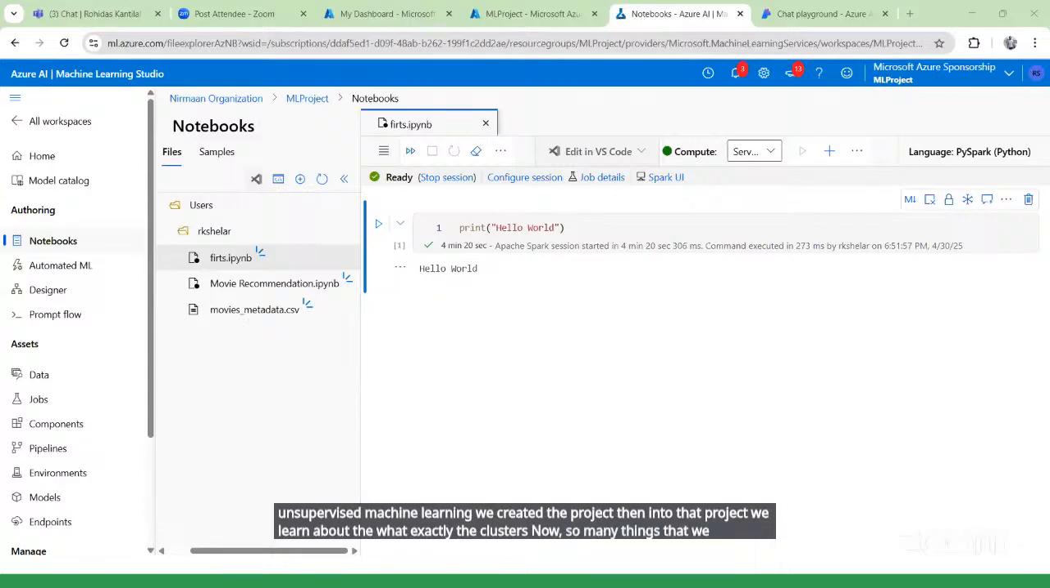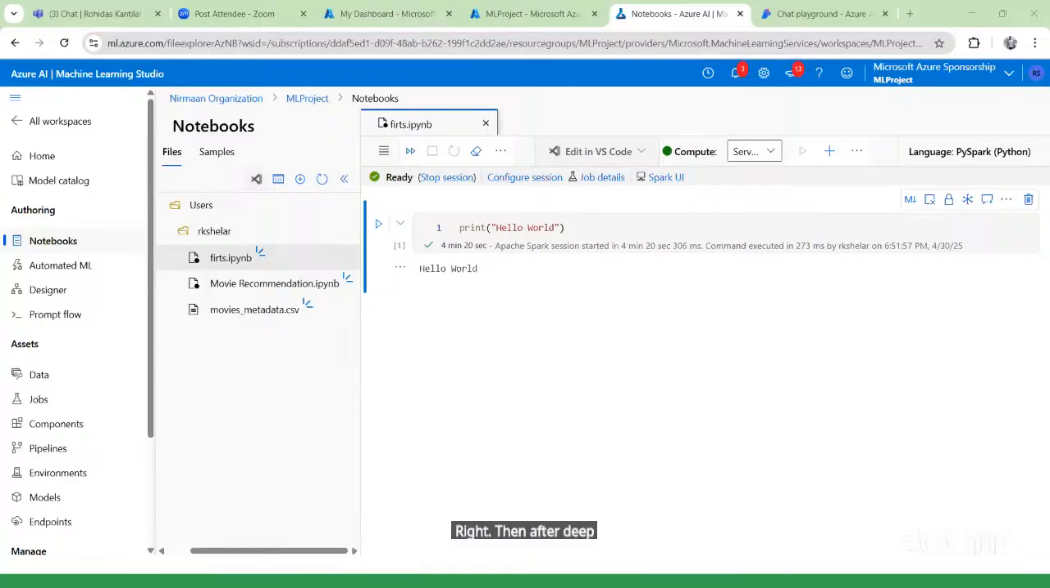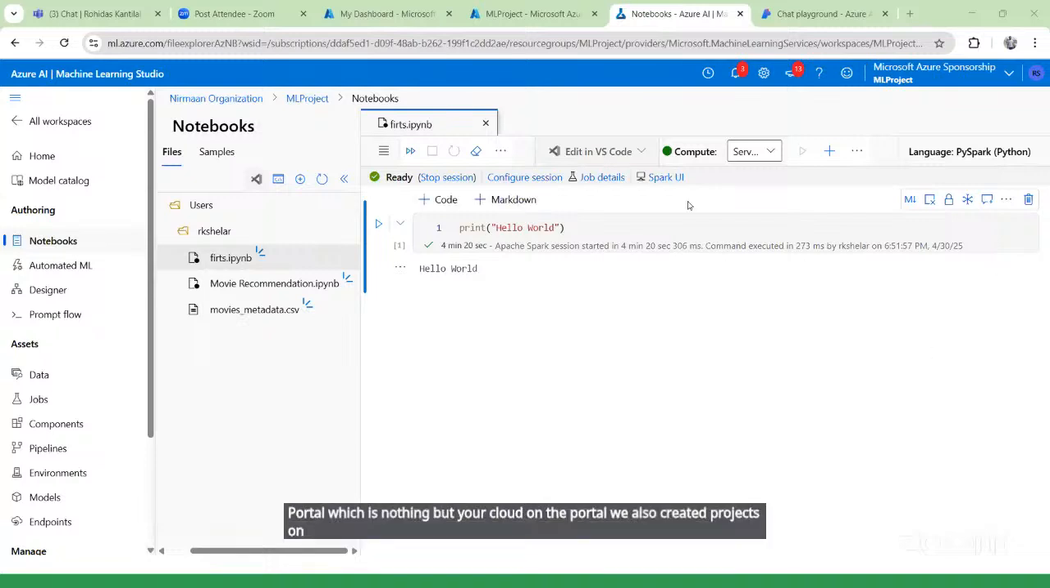Then after that, we learned about deep learning. After deep learning, we learned about the Microsoft Azure portal, which is nothing but your cloud. On the portal, we also created projects.